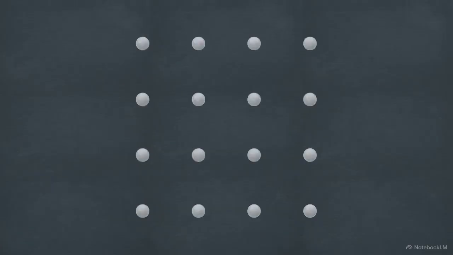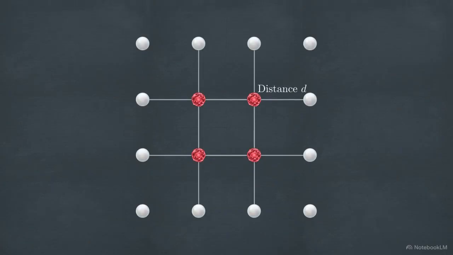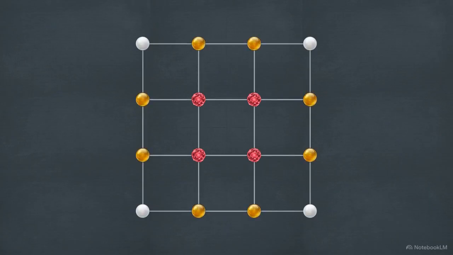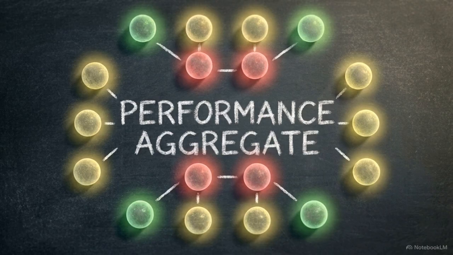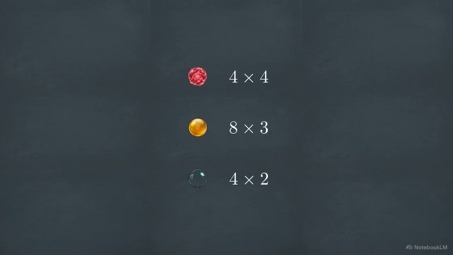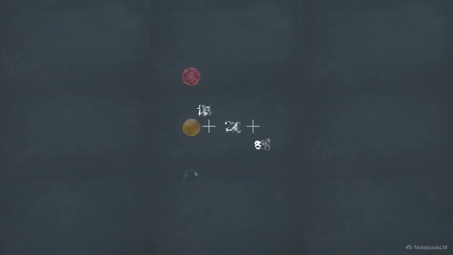The 4 innermost points are the most vulnerable, surrounded by 4 nearest neighbors at distance d. The 8 outer points face only 3, and the 4 corner points are most protected, with only 2. To find the average error rate, we aggregate the constellation by weighting the specific neighbor counts of each group. This weighting collapses the problem into a single, clean equation.